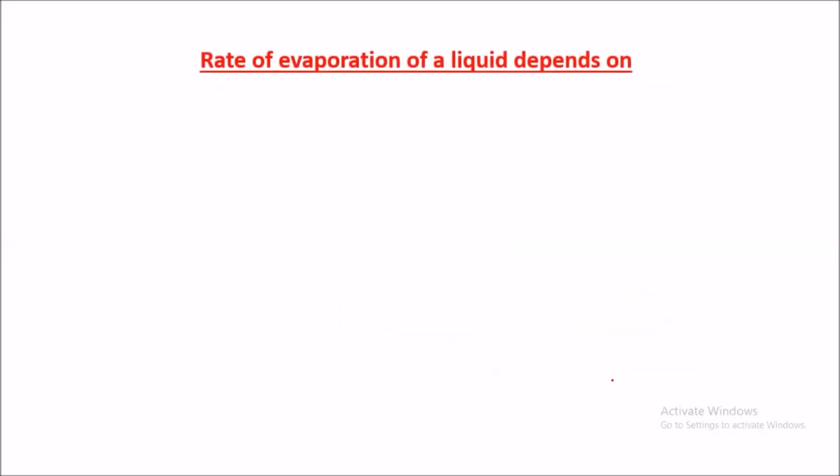Okay, previously we have discussed the rate of evaporation of liquids. Now in this slide, let's see what the rate of evaporation of a liquid depends on. Number 1, surface area. Number 2, temperature. Number 3, wind speed.